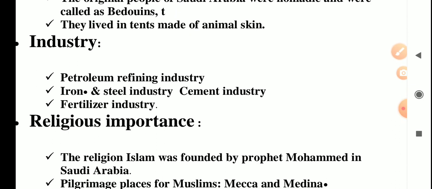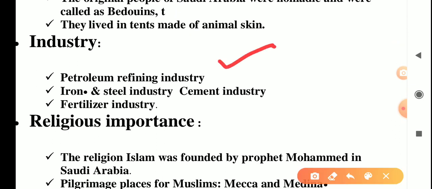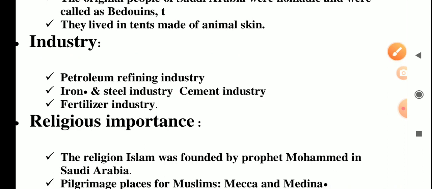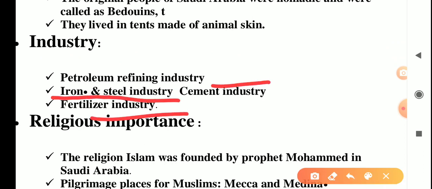As already seen, petroleum and the refinery industry are the main industries in Saudi Arabia. The petroleum refinery industry needs iron and steel, which also set up cement and fertilizer industries.